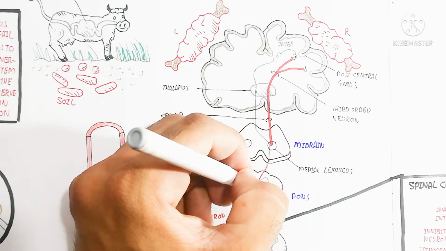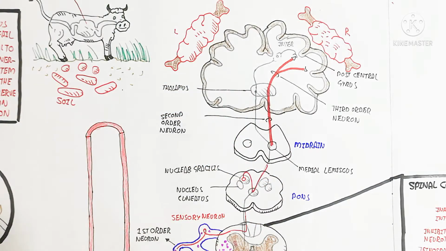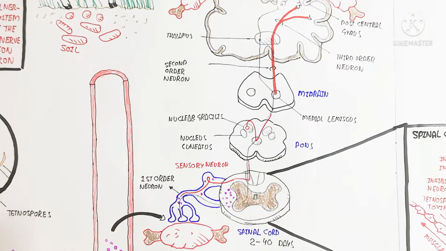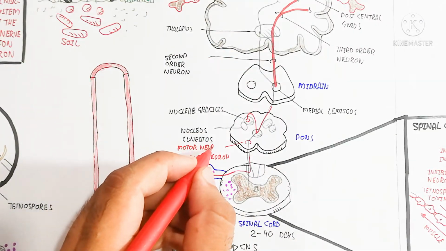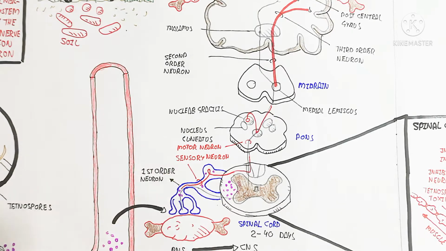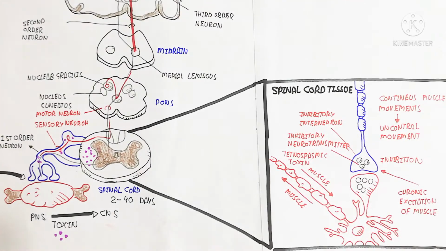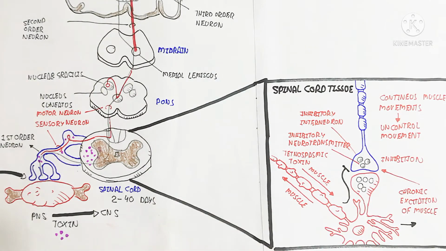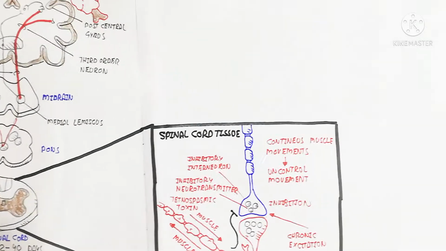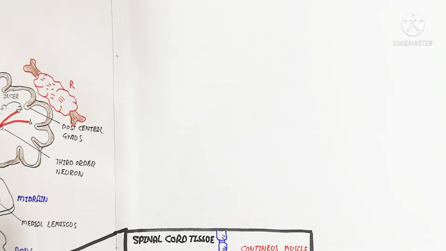So here is the backward movement through our motor neuron, which controls the movement of muscle, and it will be inhibited. So repeated muscle movement and short jerks will occur due to that tetanospasmic toxin.